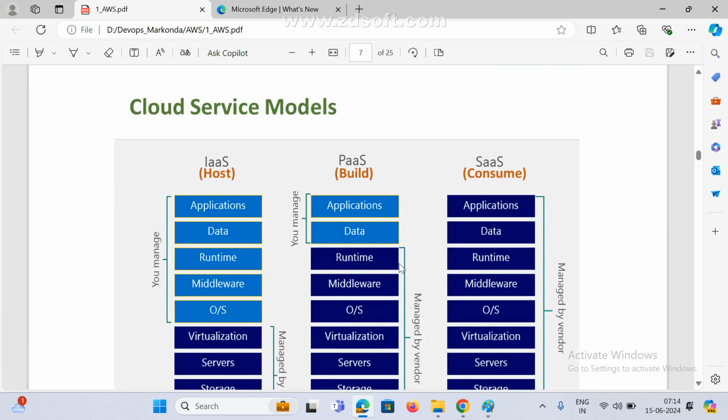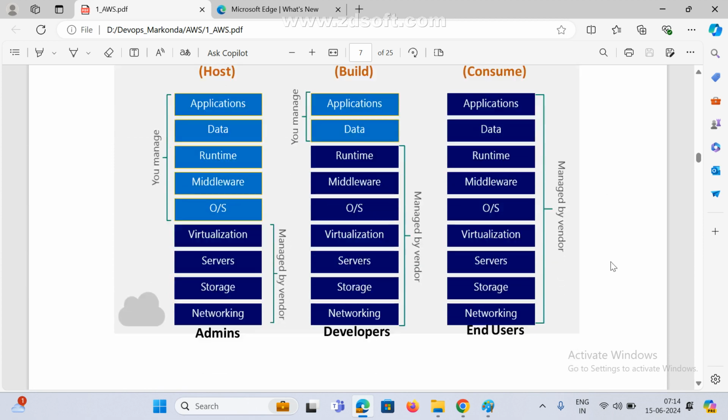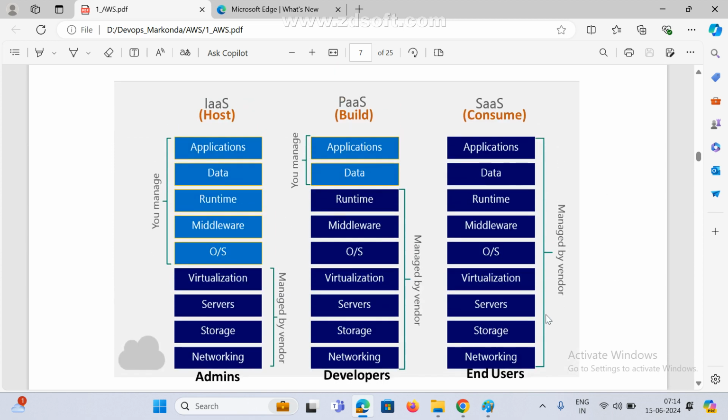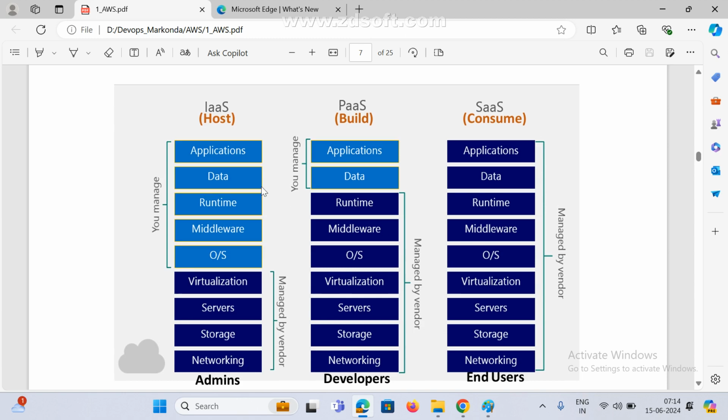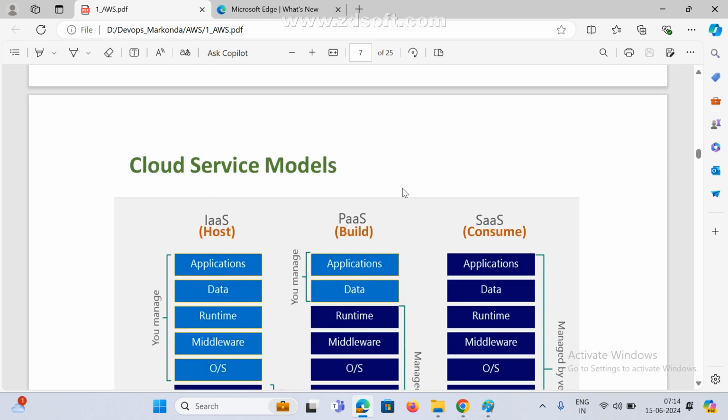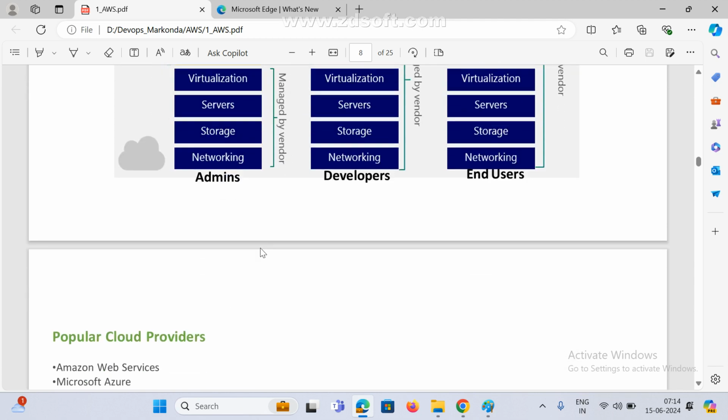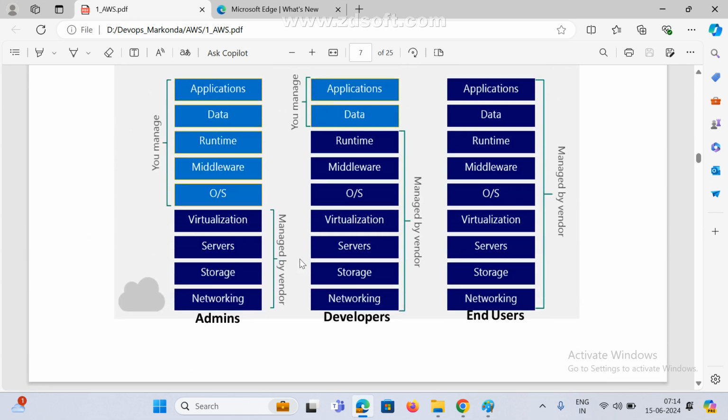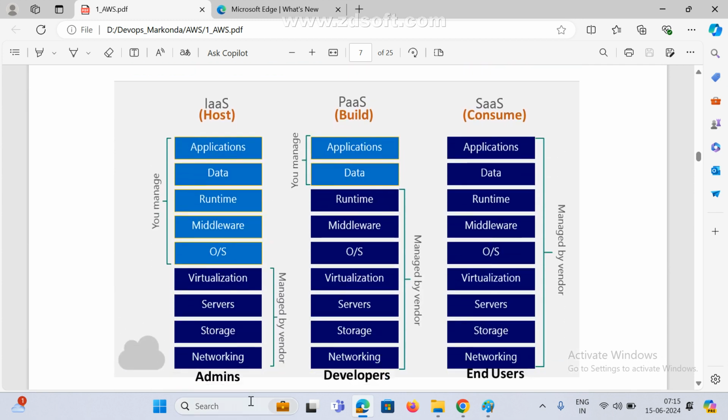For example, if you join any organization, you may be the developer, the end user, or the admin. So these are the three types of cloud service models: IaaS, PaaS, and SaaS. IaaS is infrastructure as a service. Infrastructure means, with the help of Terraform we are going to create infrastructure. Suppose you are an admin guy, mostly working with IaaS.